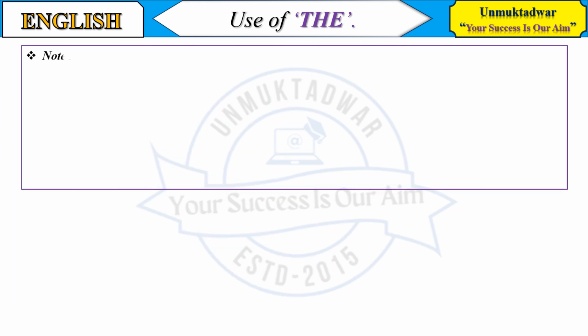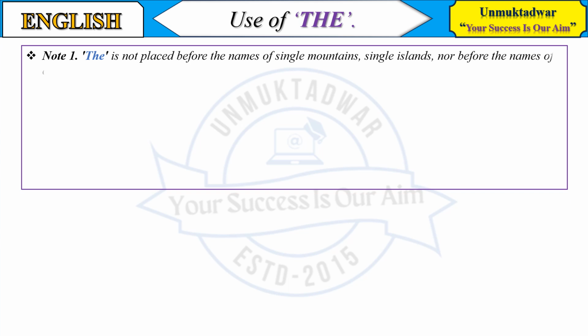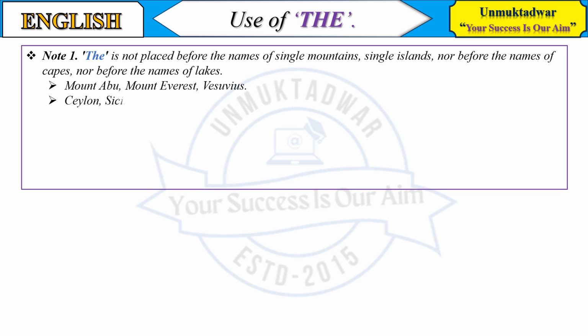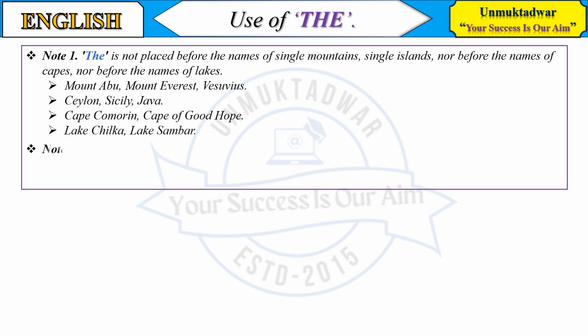Note 1. The is not placed before the names of single mountains, single islands, nor before the names of capes, nor before the names of lakes. Mount Abu, Mount Everest, Vesuvius. Ceylon, Sicily, Java. Cape Comorin, Cape of Good Hope. Lake Chilka, Lake Sambhar.